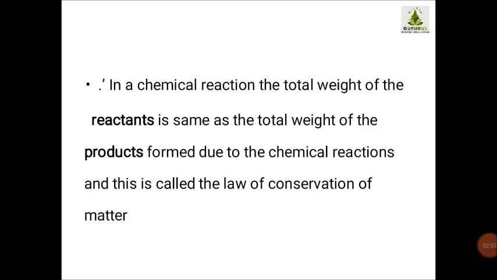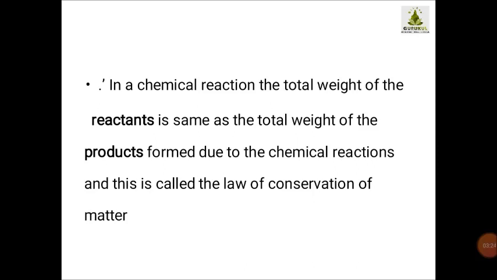Now students, here I want to point out one thing. If the definition comes, if you want to write the definition of the law of conservation of matter, you are not going to write the weight of the substance before reaction and after reaction. That is not the technical way. You have to make a habit of writing definitions properly. So how are you going to define it?